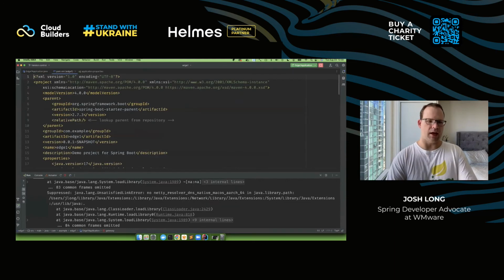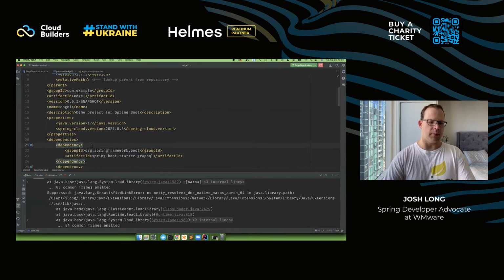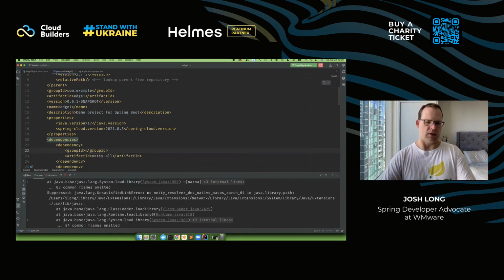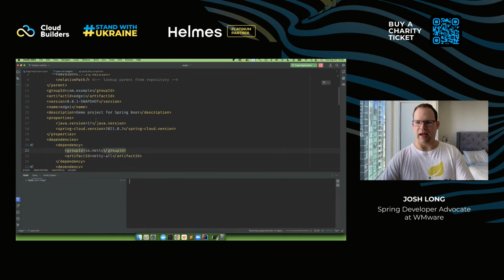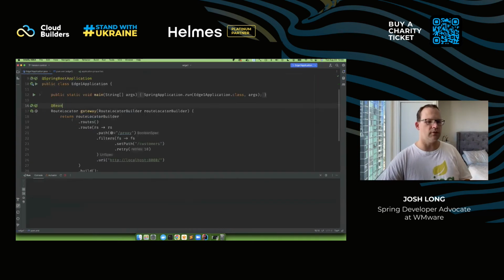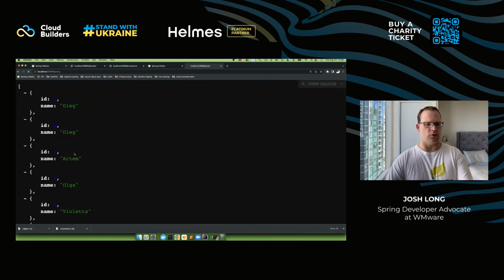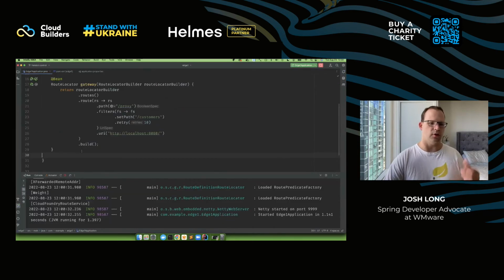I'm on Mac M1, and because I'm on Mac OS with the M1 chip, there's this weird error in Netty. If you get that error, you can just add this, and it doesn't seem to cause any trouble. So I just like to do that to make the nastiness go away. Okay, so I've got Spring Cloud Gateway. That's one way to do it, right? It's very easy to get the data, to proxy it, and so on.